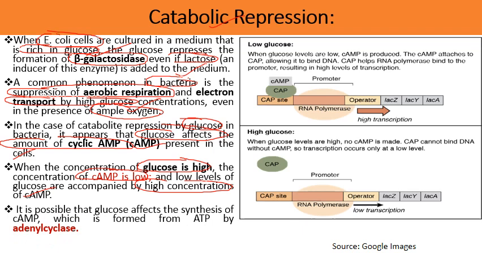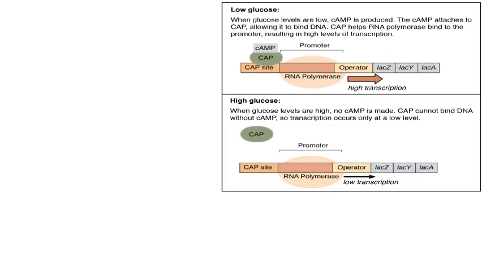It is possible that glucose affects the synthesis of cyclic AMP, which is formed from ATP by the adenyl cyclase enzyme. So the presence of glucose affects the formation of cyclic AMP, which is formed from ATP with the help of the enzyme adenyl cyclase.